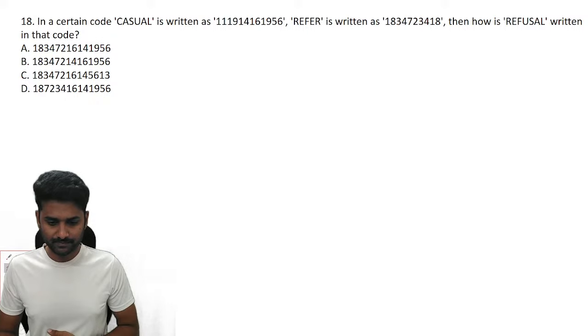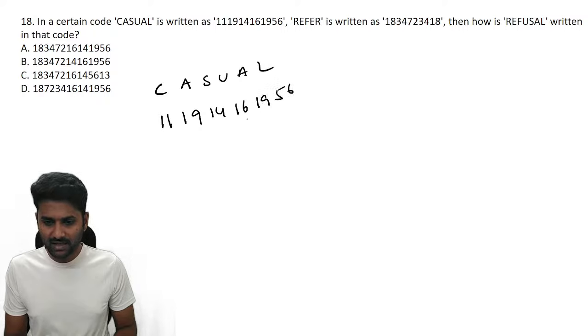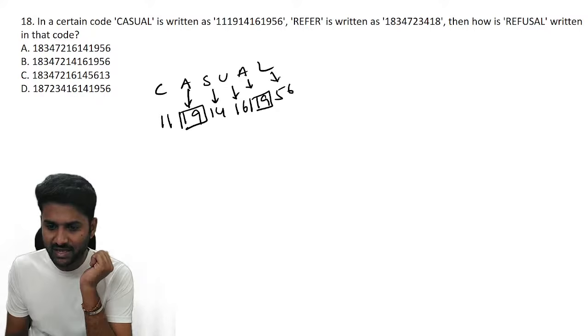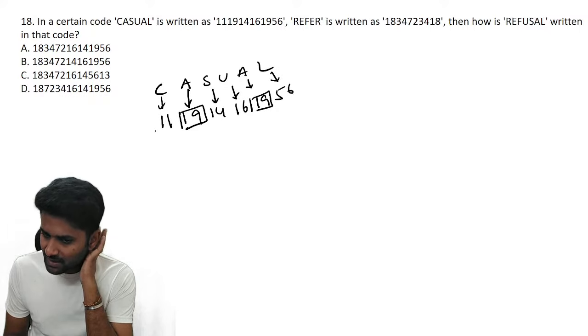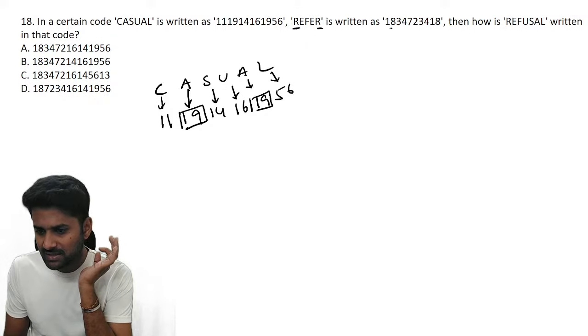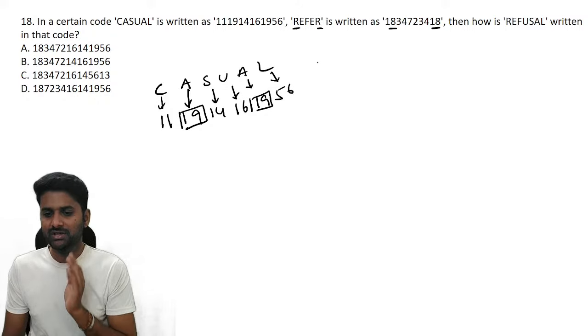Next one. See, CASUAL is coded as 1114161956. Let's figure this out. A and A, which is common, so A is 19, S is 14, U is 16, L is 56, C is 11. So there is nothing else there. You can check with R and R the same, means R is coded as 18. So you can directly take the position if the letters are repeated.